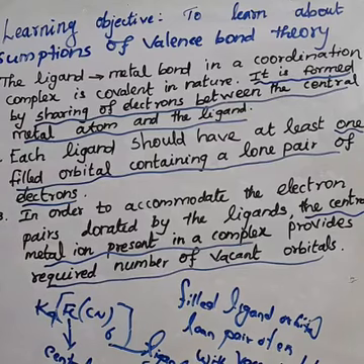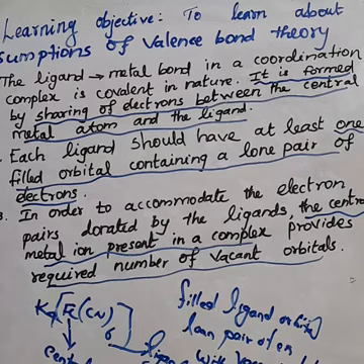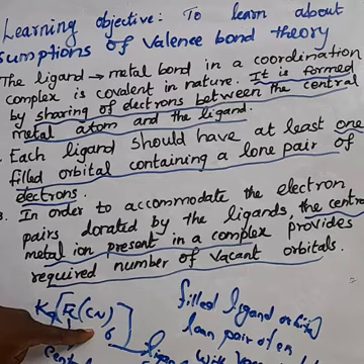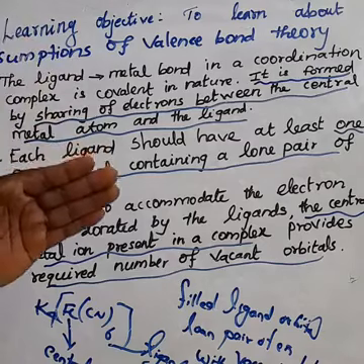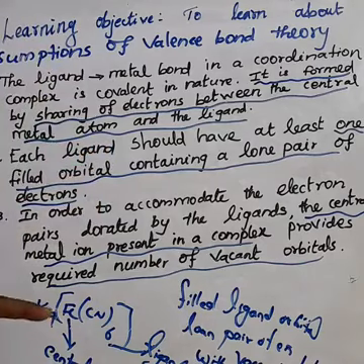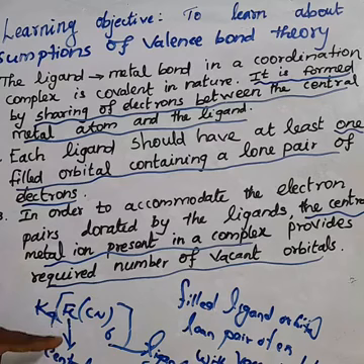What is the first assumption? It is formed by the sharing of electrons between the central metal atom and the ligand. The ligand-metal bond in a coordination complex is covalent in nature, formed by the sharing of electrons between the central metal atom and the ligand. This is the first point.